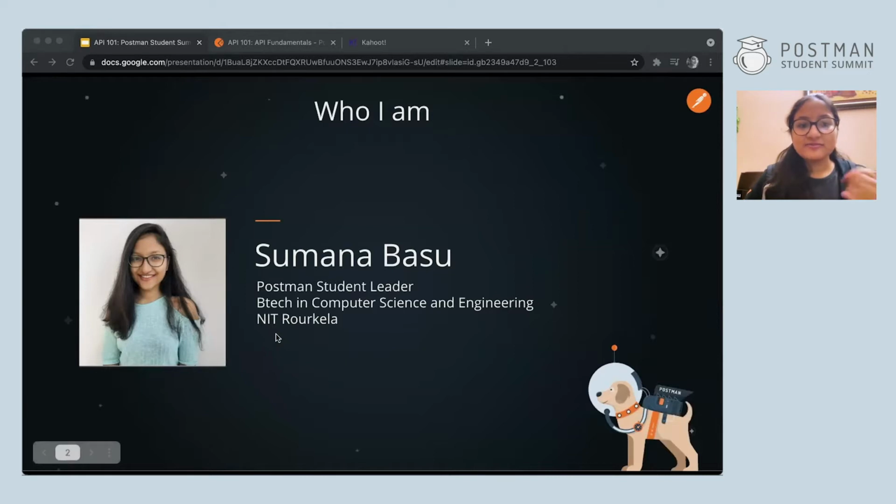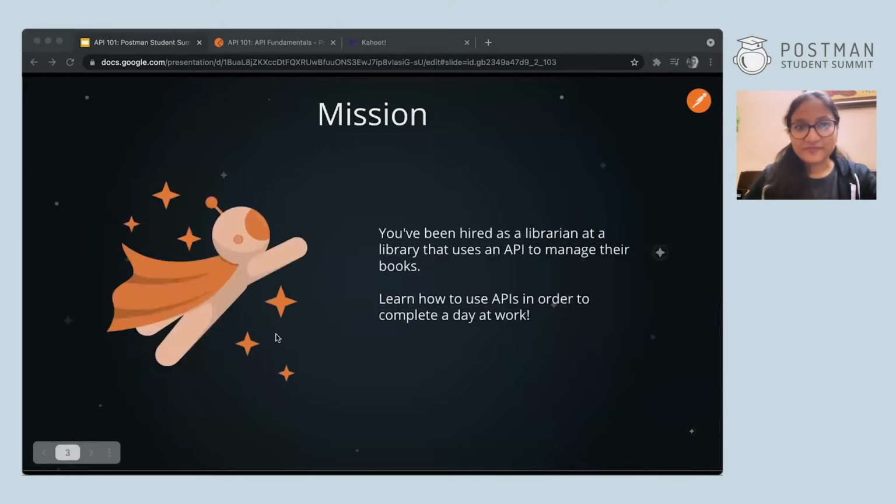Okay, so let's see what we'll be doing today. Today you are on a mission. You're hired as a librarian for a library which uses APIs to manage their books. Pretty advanced library, right? So you will have to learn about APIs so that you can manage the library effectively, right? After this workshop, you will be able to successfully complete this mission. So let's get started and see what we are going to learn.